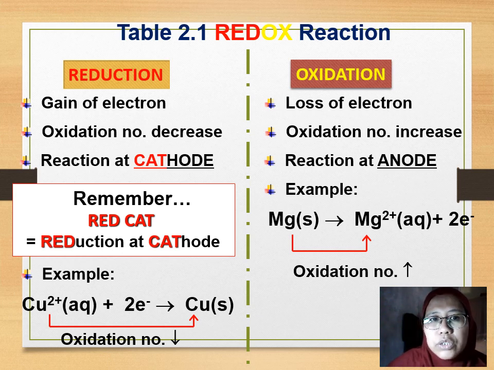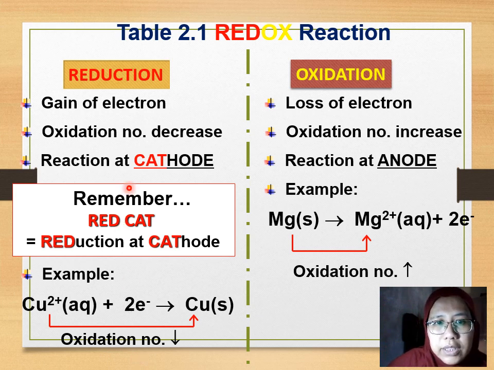For reduction, the oxidation number of that atom will decrease, but for oxidation, it will increase. Now, where do these processes happen? They occur for reduction at cathode, for oxidation at anode.